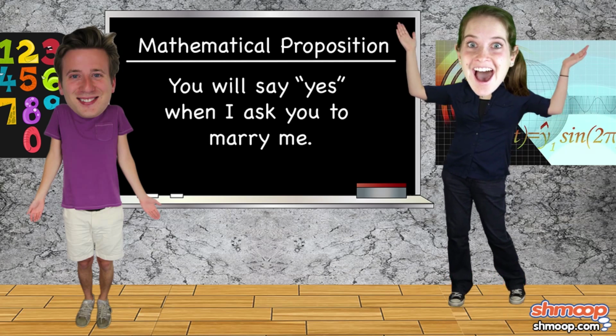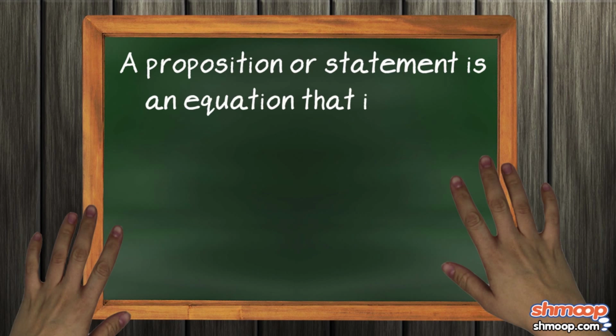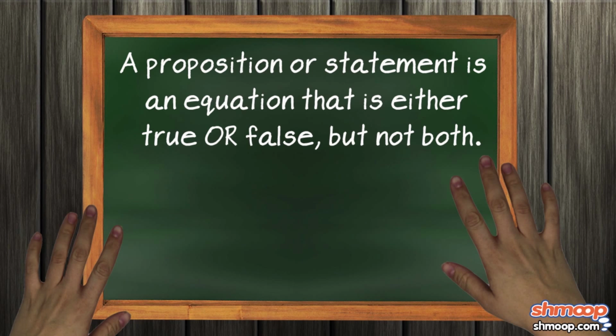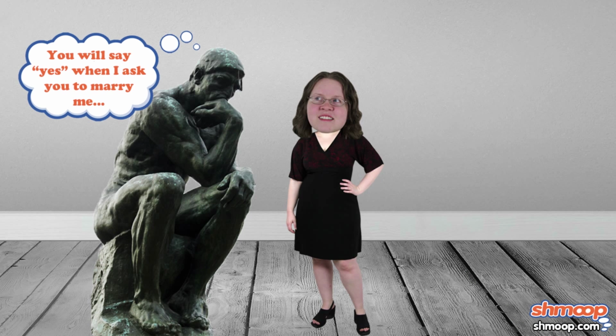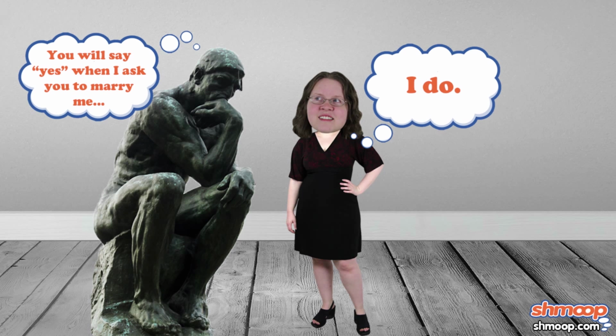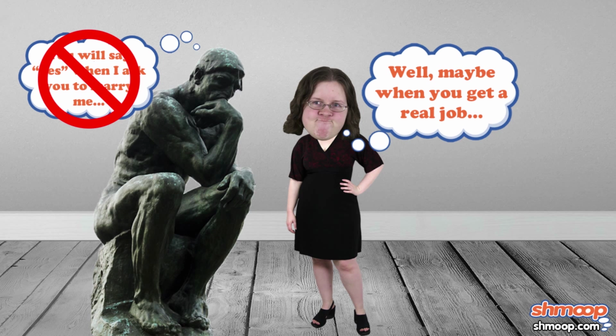And while many nerdy girls and guys would actually find this a nifty way to ask for a lifetime of marital bliss, that's a different story. A proposition or statement is an equation that is either true or false, but not both. There's always an equating delimiter in there, like an equal sign, a greater than, less than thing, or other similar vehicles to compare two values, like this side over here to this side over here. In this case, the gal's either going to say, I do, or she'll say, it's been lovely, but I gotta go. In which case, the statement is then false. There is no, well, maybe when you get a real job, option there.